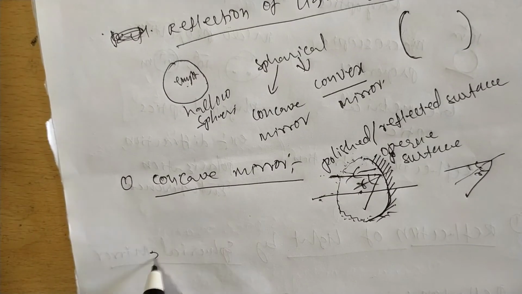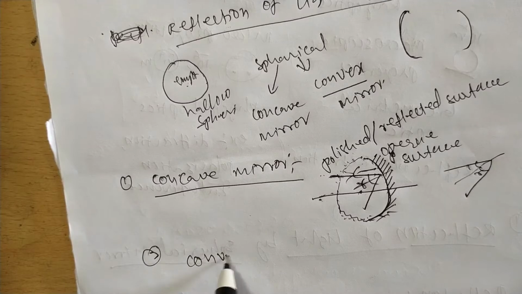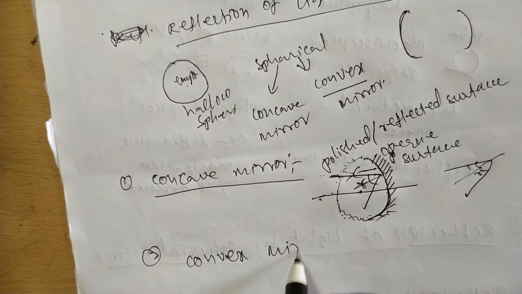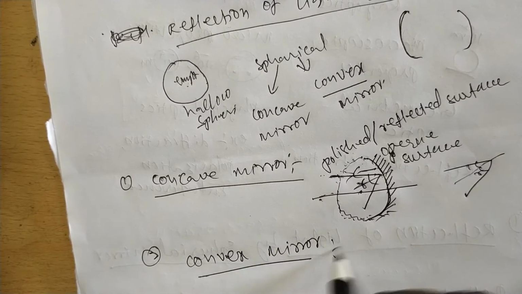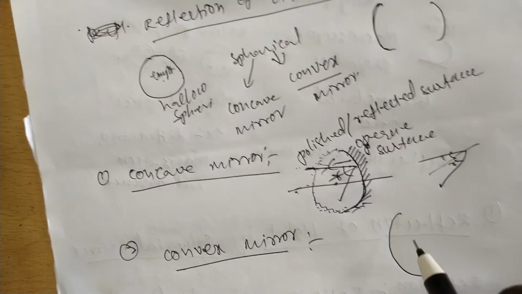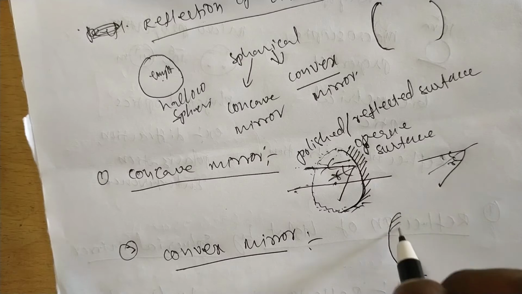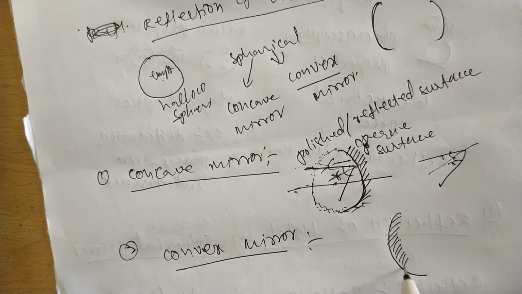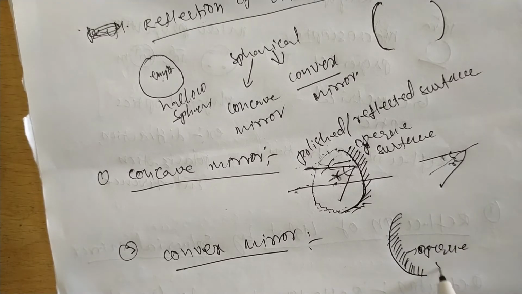Next, the convex mirror. Here, the inside surface is made up of an opaque surface.